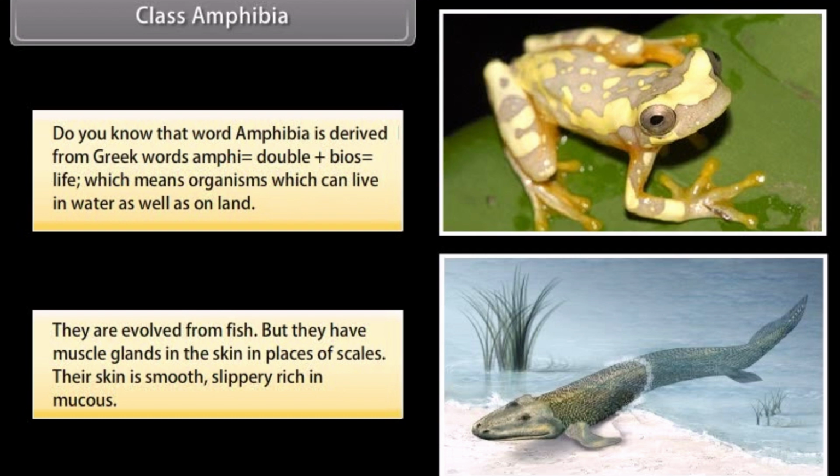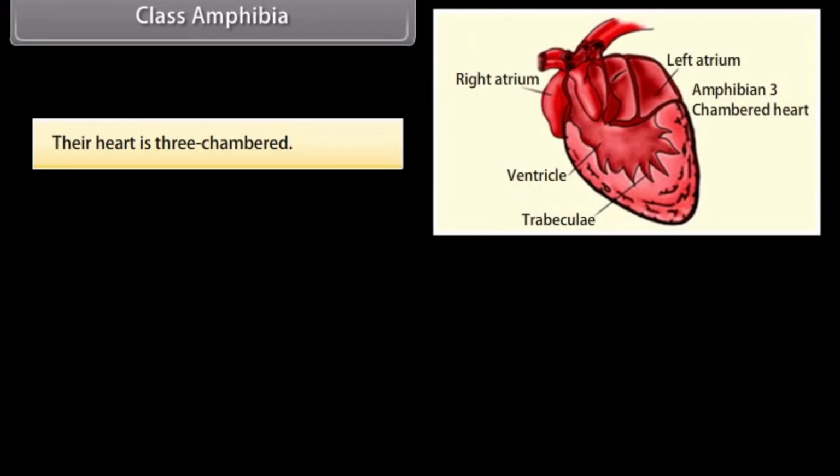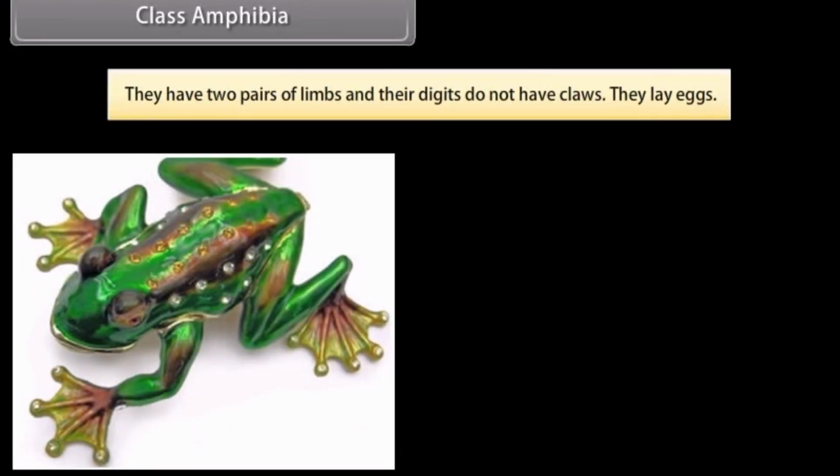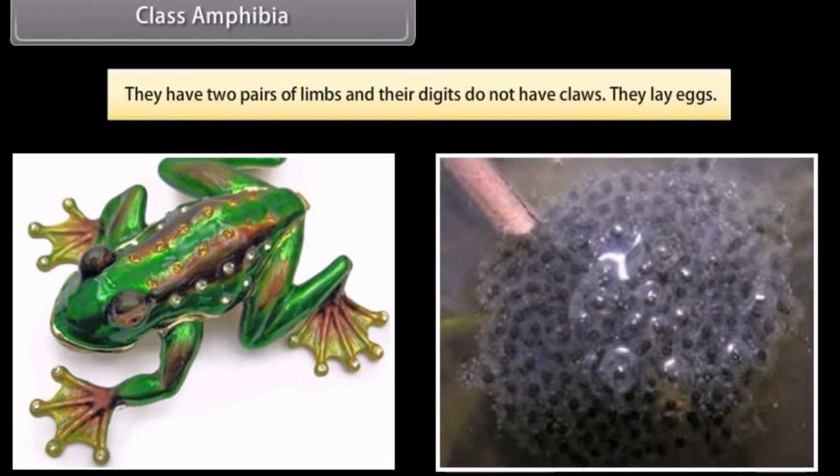Their skin is smooth, slippery, rich in mucus. Their heart is three-chambered. Respiration takes place either through gills or lungs. They have two pairs of limbs, and their digits do not have claws. They lay eggs.